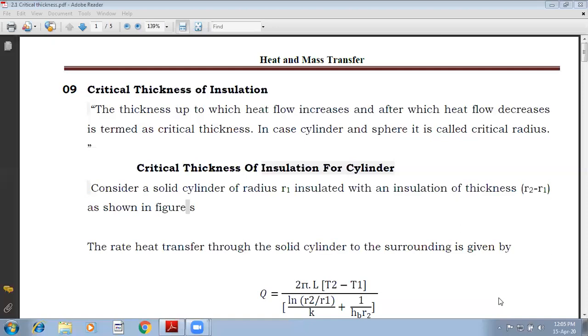This is the common intuition that every one of us will be having. But the fact is, it is true for plane wall, whereas for cylinders as well as spheres, it won't hold good.